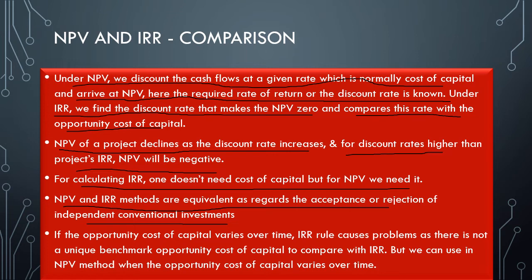If the opportunity cost of capital varies over time, the IRR rule causes problems, as there is no unique benchmark opportunity cost of capital to compare with IRR, but we can use the NPV method. We can use the NPV method when the opportunity cost of capital varies over time. So these are the basic important points we should remember.